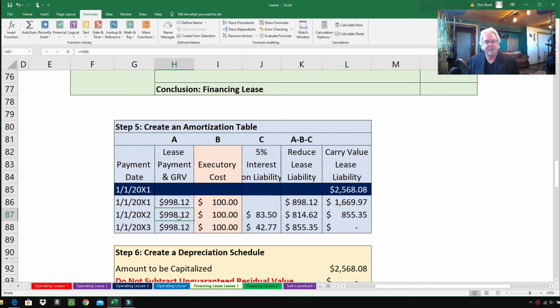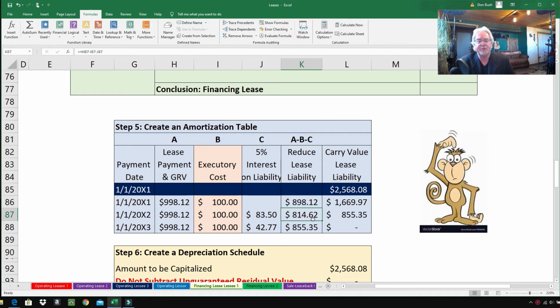$998.12 is the payment. Executory costs are $100. The interest is $83.50. How do we get $83.50? $83.50 is found by 5% times the balance from before, $1,669.97, and you end up with $83.50 if you multiply the two together. So reducing the lease liability, all you do is take the lease payment, minus away the executory costs, minus away the interest, and bingo, that's how much you're going to reduce the lease liability.